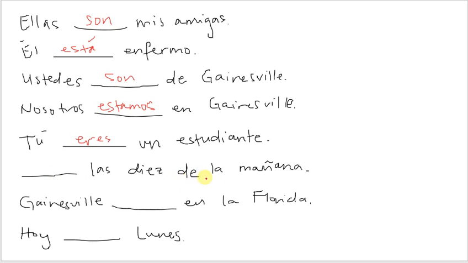It is 10 in the morning. Date and time are always going to be ser. Las diez is plural, so time ser would be son. Remember, if it were 1 o'clock, then it would be es la una. Otherwise, it's always going to be son with time. Gainesville is in Florida. Even though Gainesville is always in Florida, estar is always used for location. So Gainesville está, accent. And then today is Monday. If I'm talking about a day or time, it's always going to be ser. And lunes is singular, so it's going to be es.